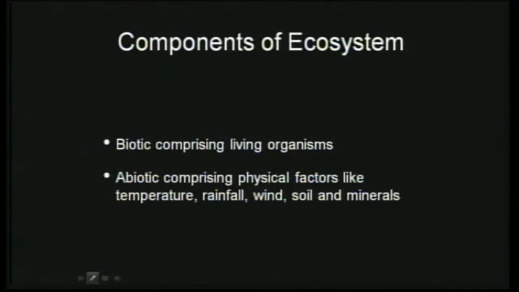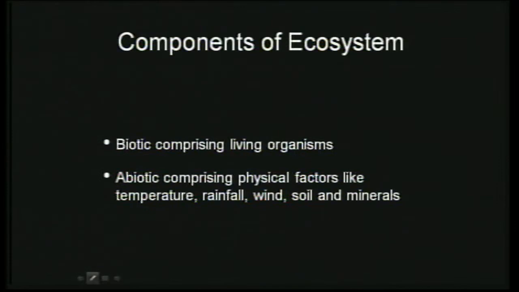Okay, so maybe we should now go to what the components of an ecosystem are. We have been using this word so many times that we don't have to explain it now. Biotic components are the living organisms, and abiotic components are physical factors like temperature, rainfall, winds, soil, and minerals, all the non-living components in an ecosystem. So an ecosystem is made out of biotic as well as abiotic components which interact. As we said, interaction is very important. These biotic and abiotic components interact amongst themselves, and that forms the ecosystem.